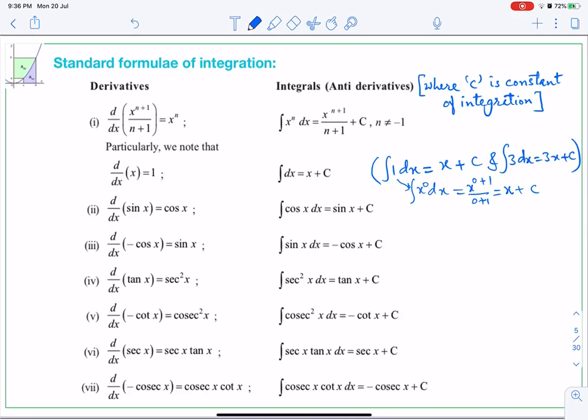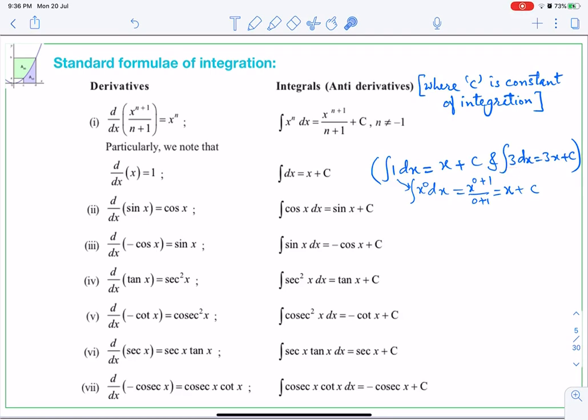Whenever you get only a constant in the integral, its integration is that constant times x plus c. But you should be sure that it is a constant. Sometimes it can be another type of variable, t or theta or y. So be careful about it. It will be mentioned also in the question. If it is some other variable, you have to consider that also. So if it is not mentioned, it is definitely a constant.